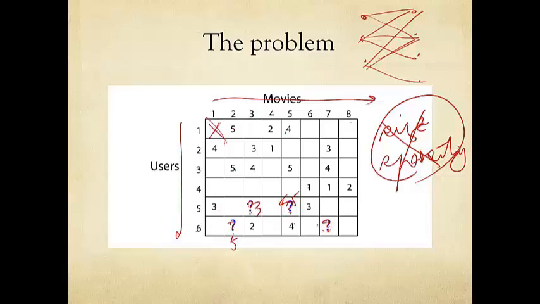What about this entry? Movie 7 gets 1, 3, and 4. It's kind of diverse. And this user actually gave 2 and 4. So it's really hard to say what this might be. It could be 1, 2, 3, 4, 5. I don't know, maybe just give an average, whatever is the average of all the entries here. Let's say the average is 3.5. All right, 3.5. It sounds a little like filling out a table in Sudoku.